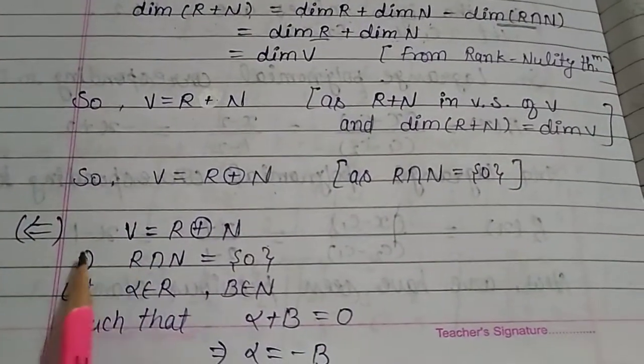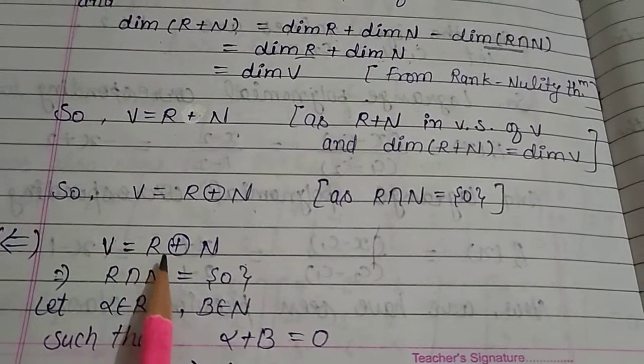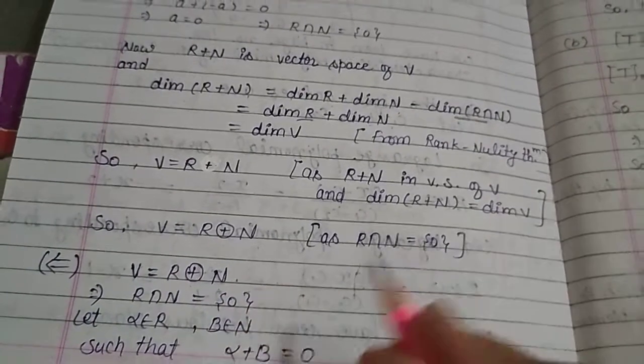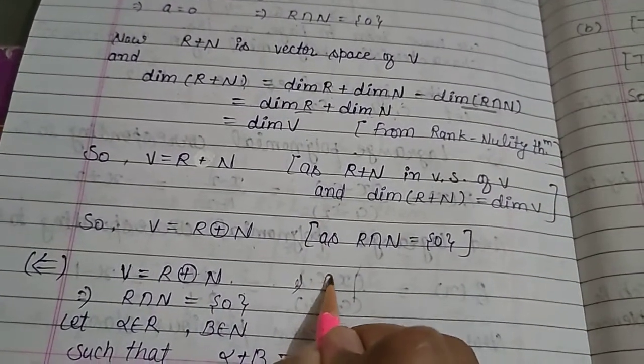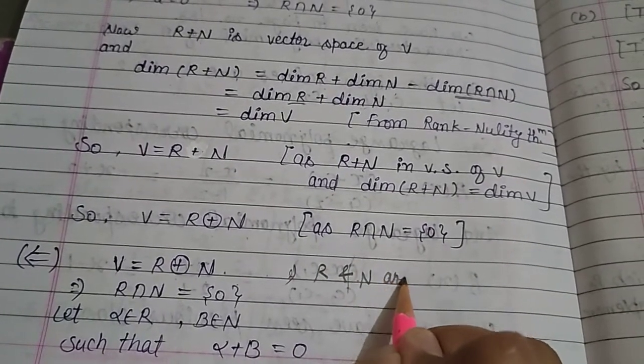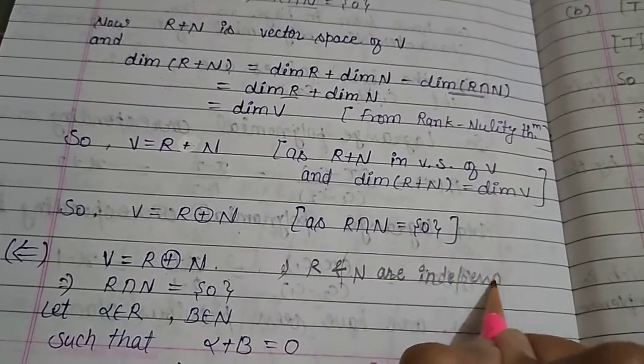And for the converse part, V equals R direct sum N, then we prove that R and N are independent.